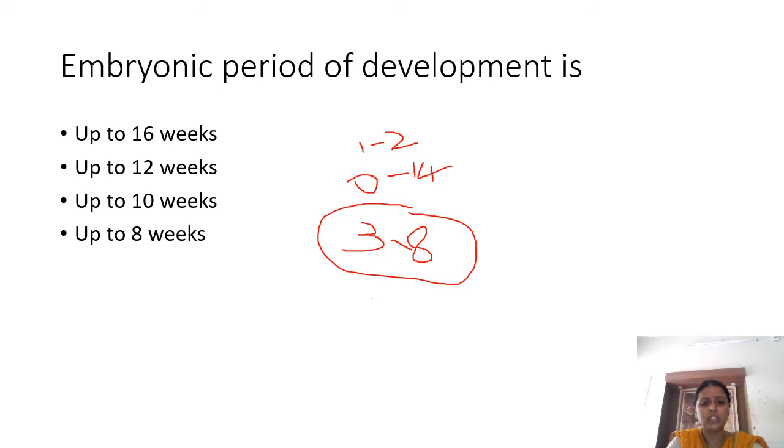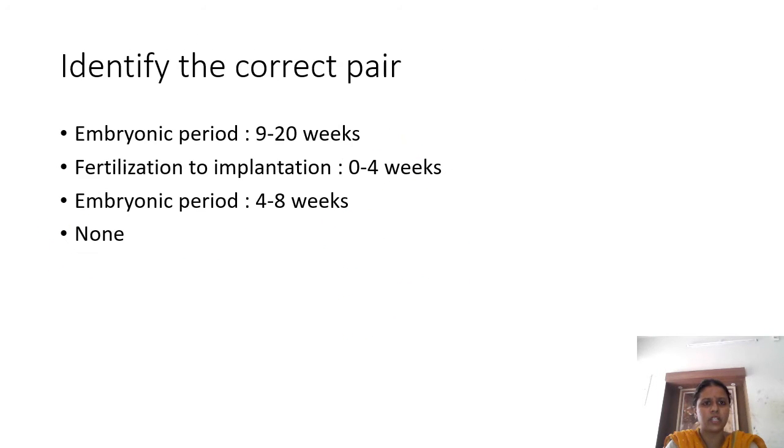From the 8th week till birth, we have the fetal period, where there will be mitosis and increase in the size of the organs. So the answer for this question is that up to the 8th week is the embryonic period.